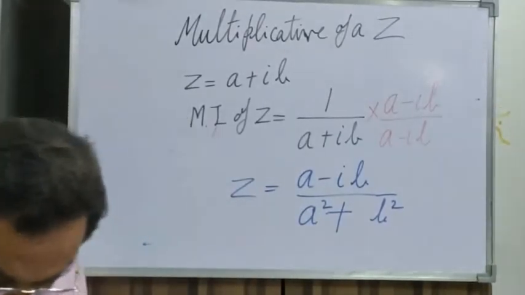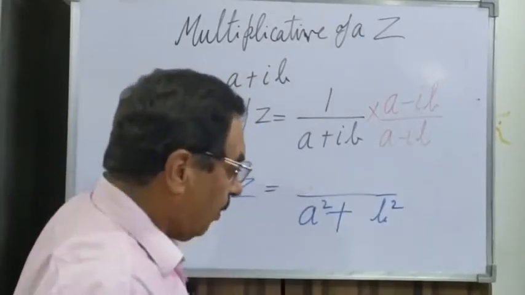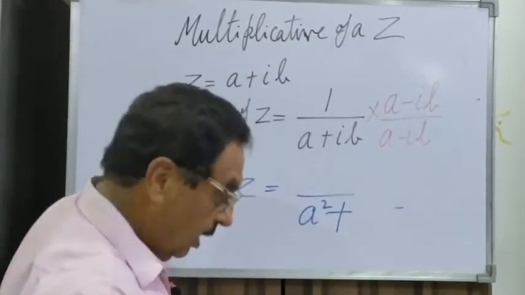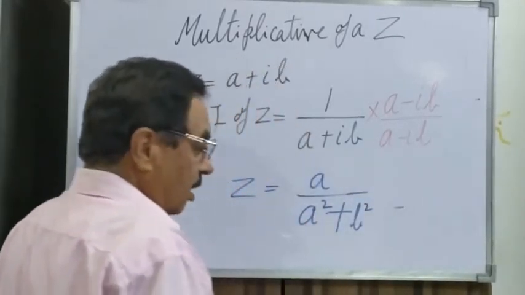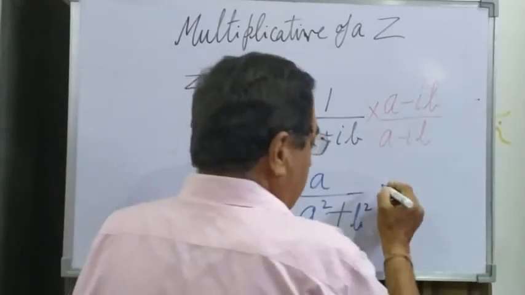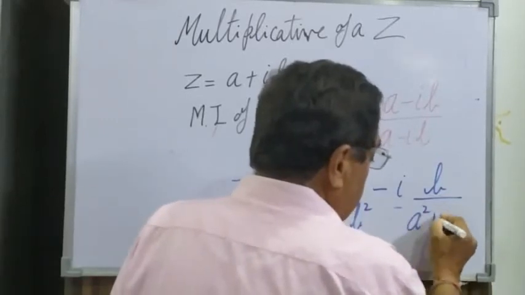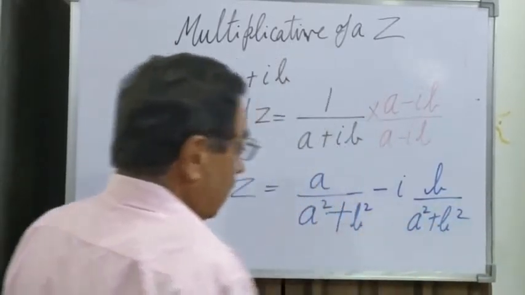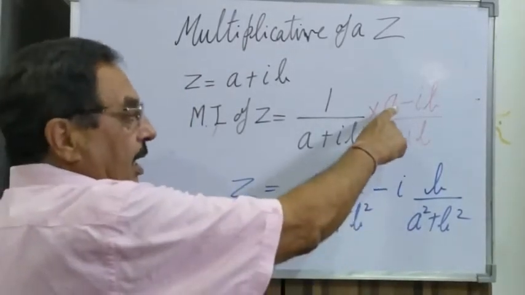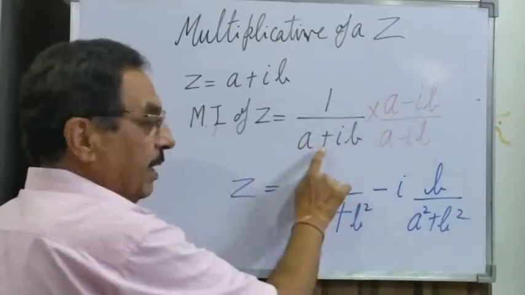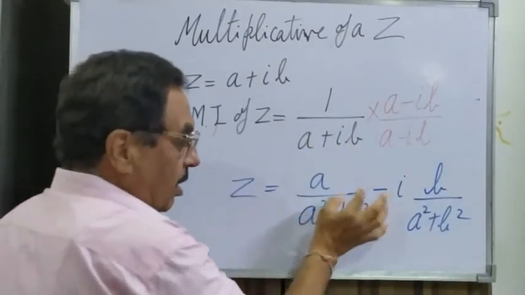After realizing, we have a minus iota b in the numerator and a square plus b square in the denominator.